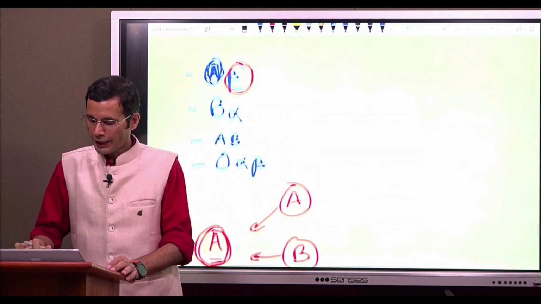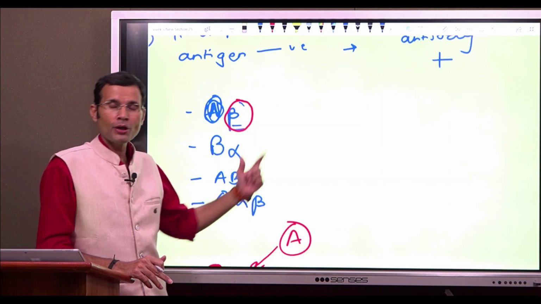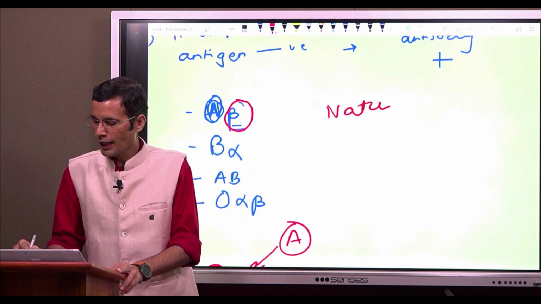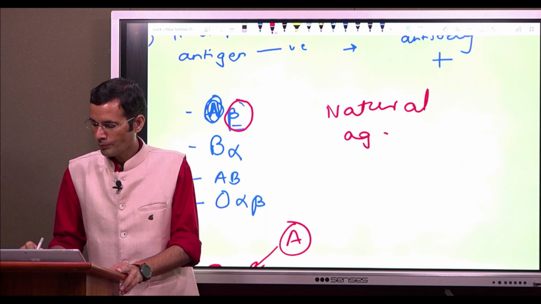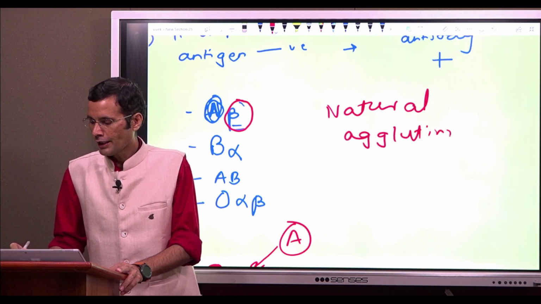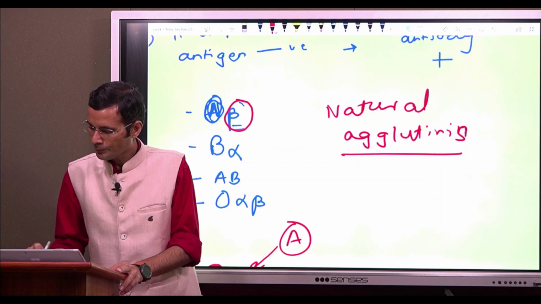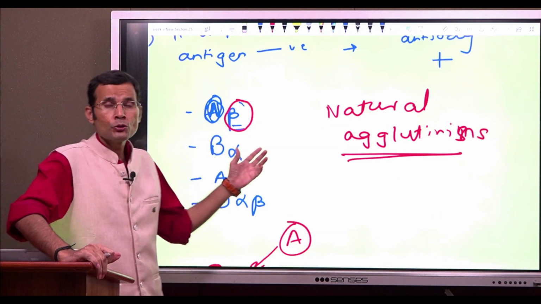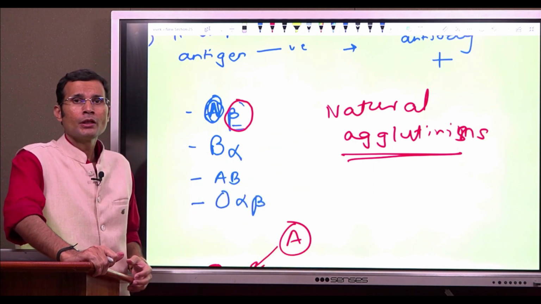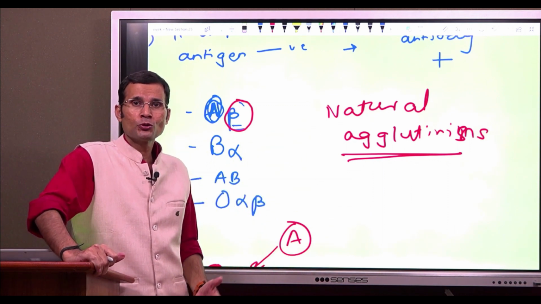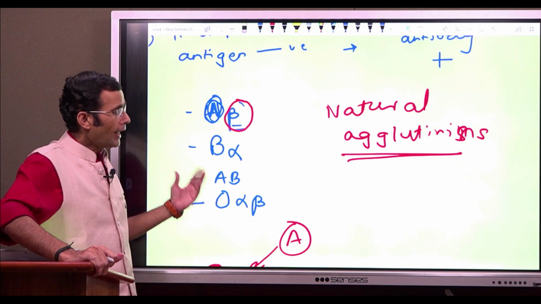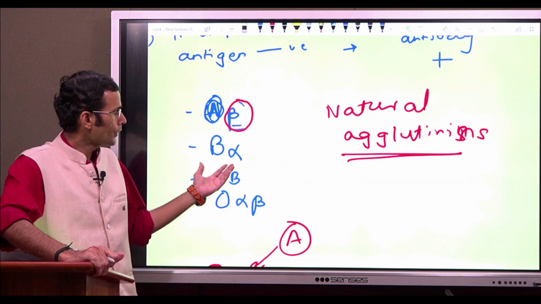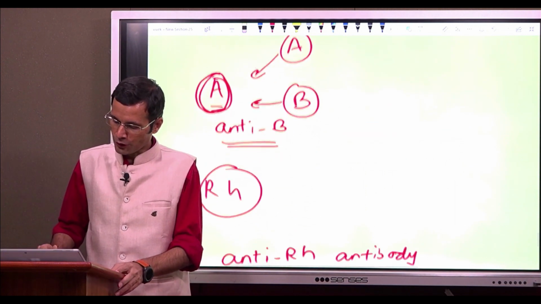Look, the ABO blood group system and the antibodies in the ABO blood group system are called natural agglutinins, because in nature those antigens are present. The person is naturally getting exposed to those antigens after birth, and therefore those agglutinins are being naturally formed, anti-A and anti-B antibodies or agglutinins.